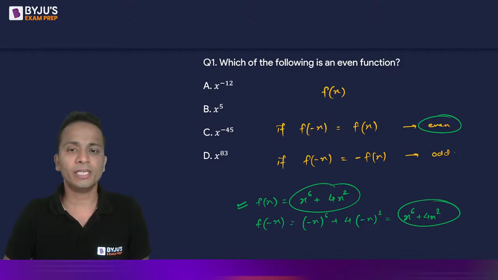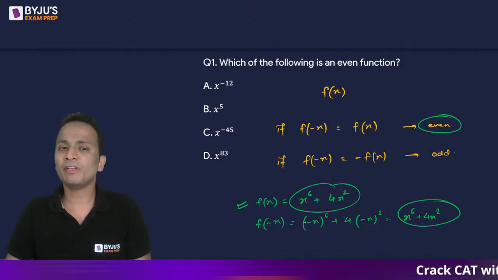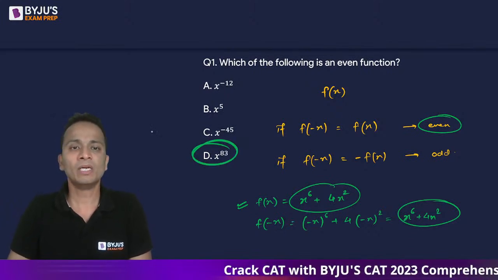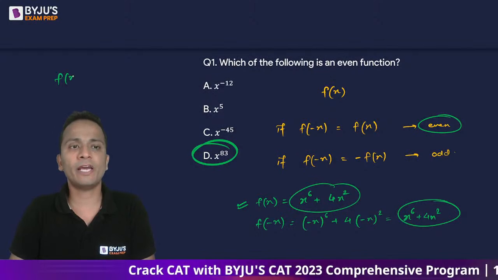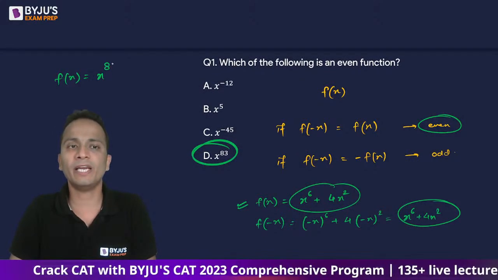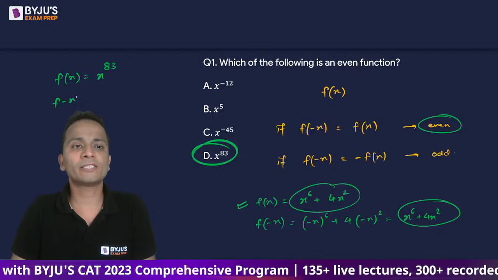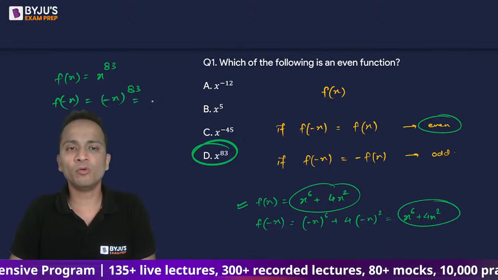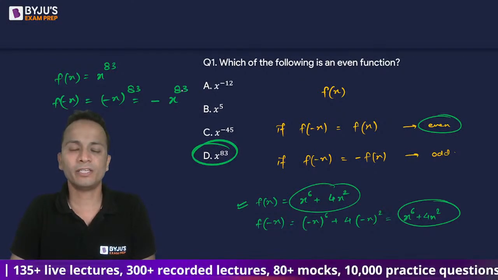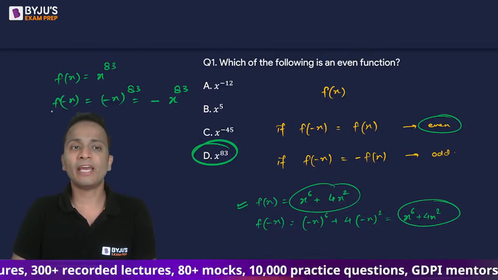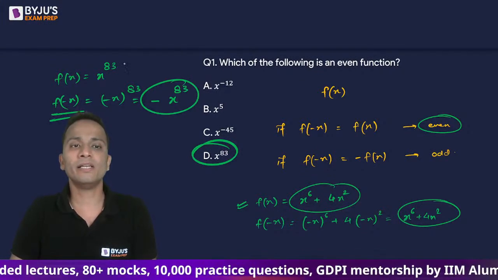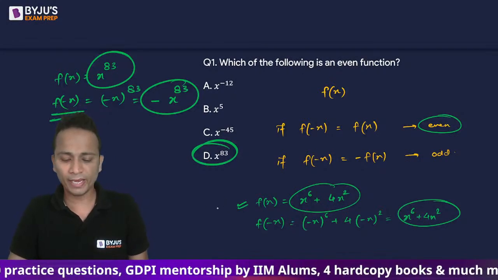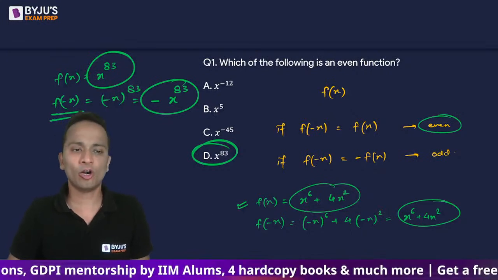Okay. Chali. Now this is one example that I've given you for even function. Now for odd function, I can take this option D as the example. Let's say f(x) is equal to x raised to the power 83. So f(-x) will be equal to (-x) whole raised to the power 83. That is equal to minus of x raised to the power 83, right? So you can see that f(-x) is negative of f(x), and hence it satisfies the criteria for odd function. Okay, so this is the basic definition of even and odd function, right?